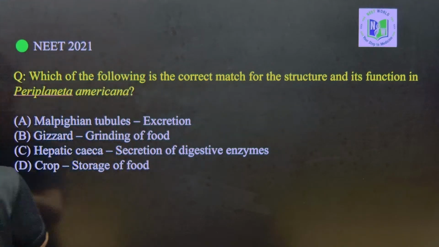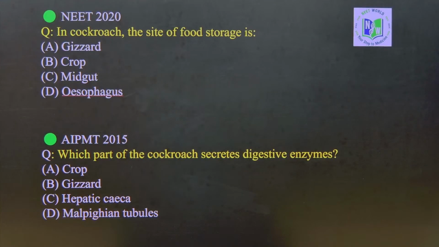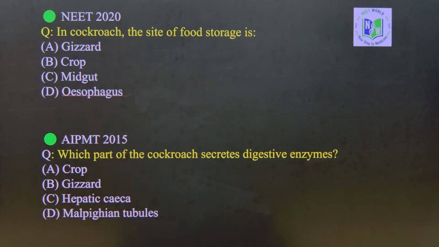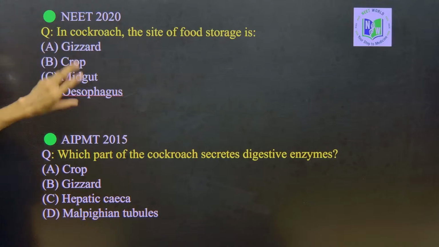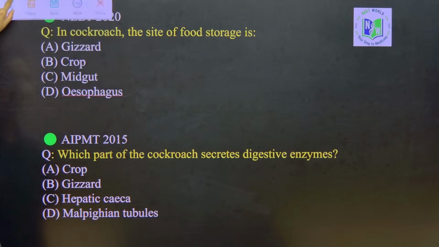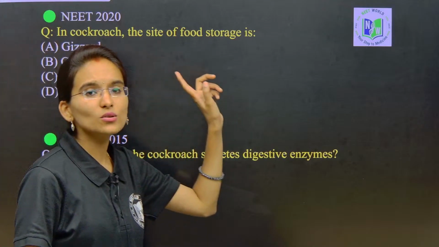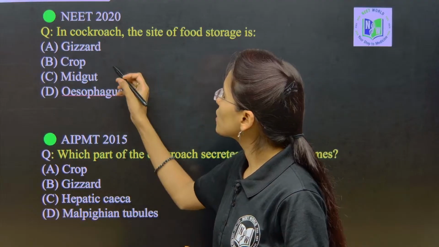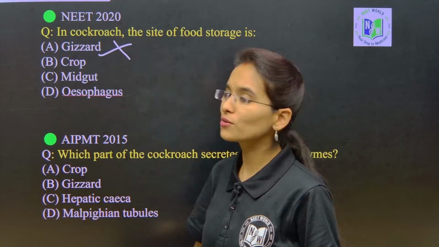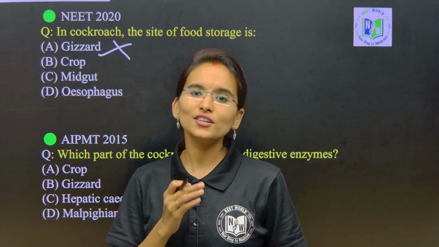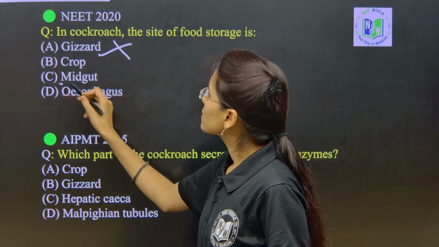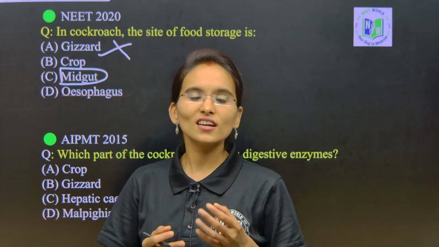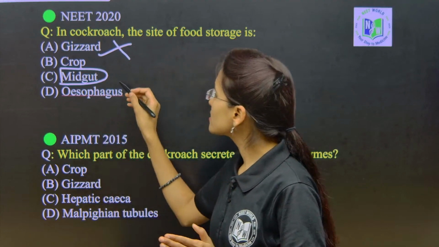Next, have a look: in cockroach the site of food storage is. This is one of the NEET previous year questions of 2020. Here the question is about the food storage, at which part the cockroach is going to store the food. The given options: gizzard. It is absolutely wrong because it is just involved in continuous grinding of the food. Midgut. What is the role of midgut, my dear students? Absorption, secretion and reabsorption.